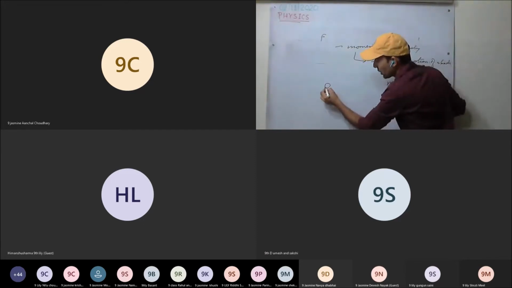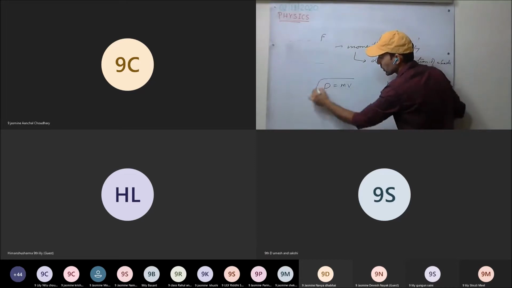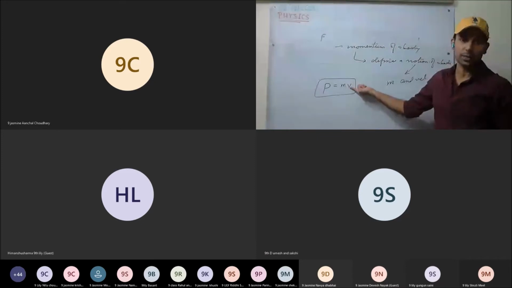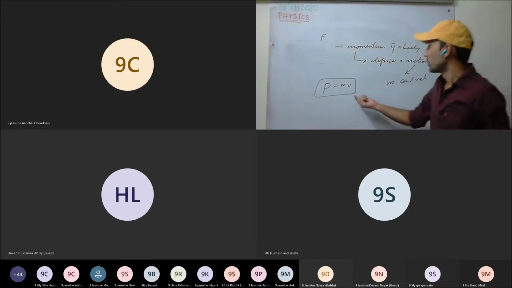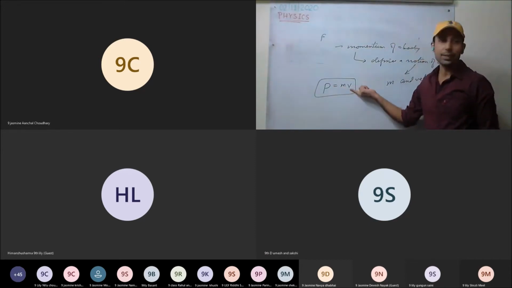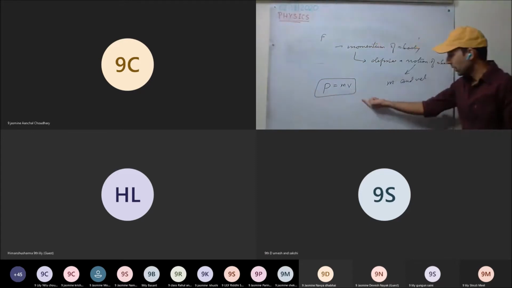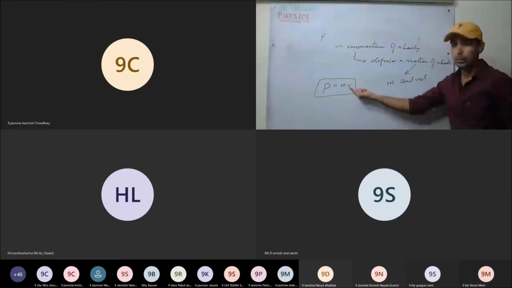So momentum we denote with P, and it is equal to mass into velocity. So the momentum of a body is nothing but the product of mass and the velocity of the body. This is clear. And here it is linear momentum, since we are taking one direction only. Okay, linear momentum.